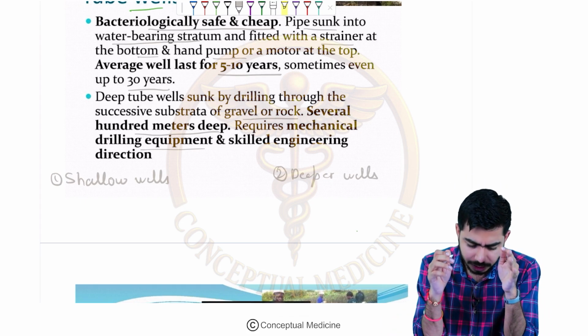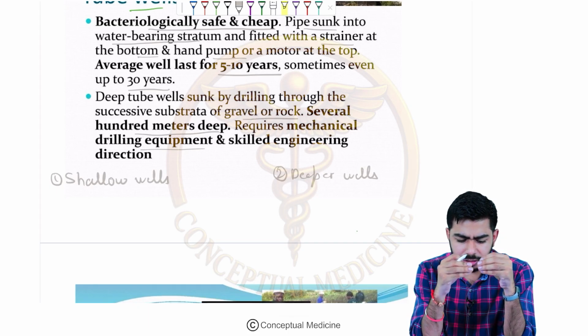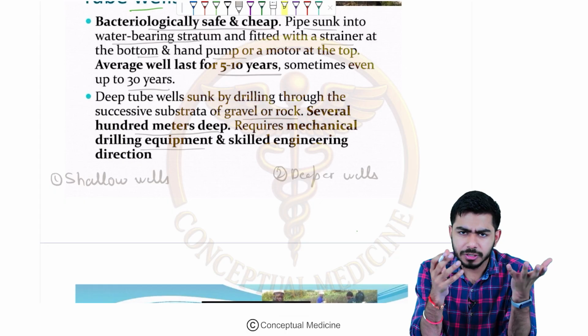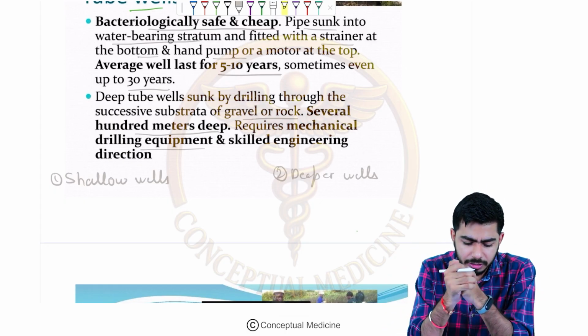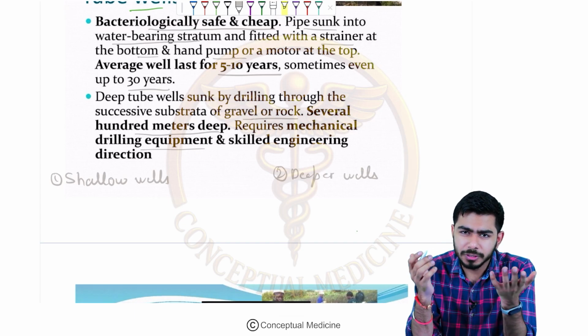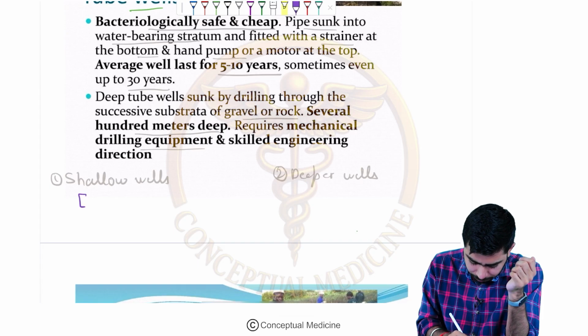And in the shallow wells, basically we are saying that they are the driven wells. You are using the hand pump for them, right? And for the deeper tube well, they are the bore wells. So here just remember the difference also. They are the driven wells where you need the hand pump and all.